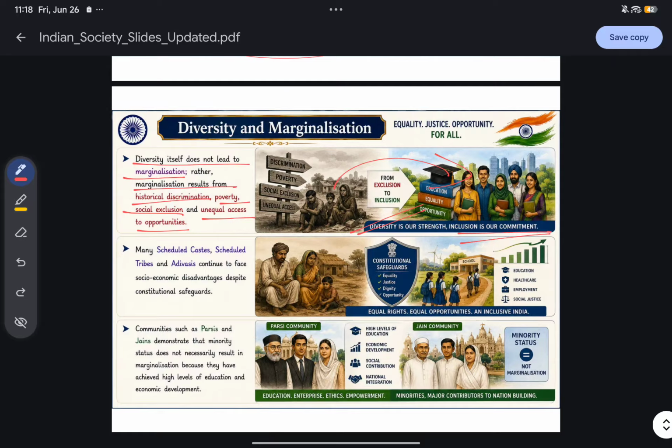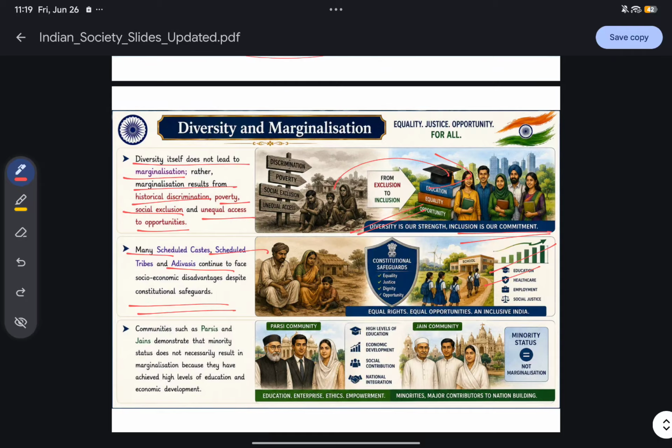Many scheduled castes, scheduled tribes, and Adivasis continue to face socioeconomic disadvantages despite constitutional safeguards. Why? Because they are historically discriminated against. They are poor. They are socially excluded. So what can we do? We should promote education. We should provide them better healthcare facilities. We should give them employment that will make them part of the mainstream.